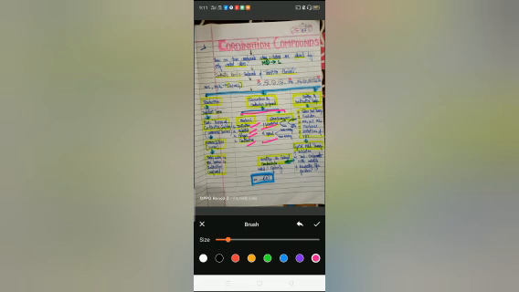The second one is optical, which is dextrorotatory and levorotatory. Third, which is a very important part, is bonding in coordination compounds. In this we will study valence bond theory, its postulates, MX4 and MX6 structures, and limitations of valence bond theory.